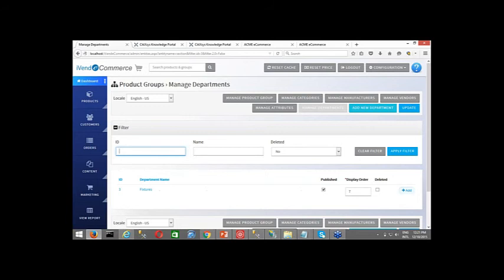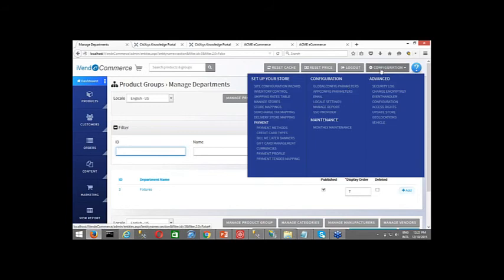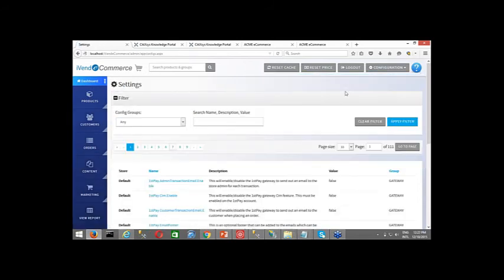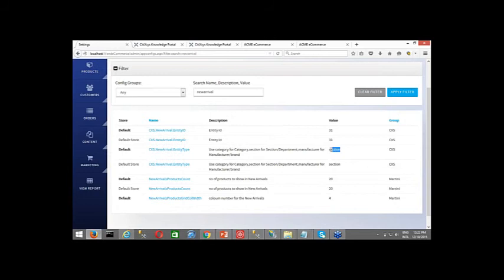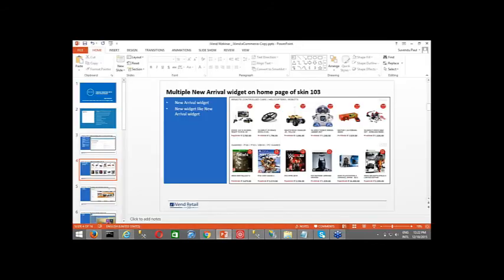Now which entity should your new arrival take? It's basically from the app config new arrival. So you can see that it is section, which is item group or the departments. If it should have been category, you would need to select a category ID in that case, and you need to place that entity ID, like here it is 31, in that particular page. Okay.